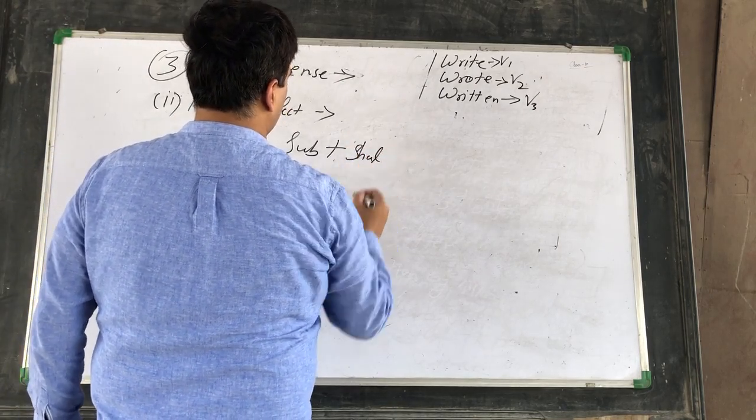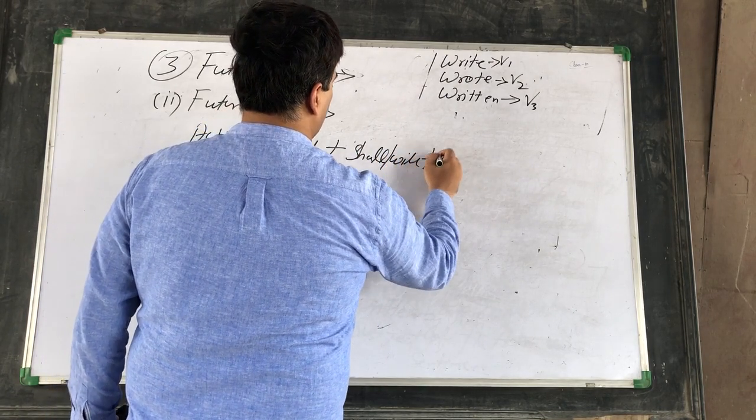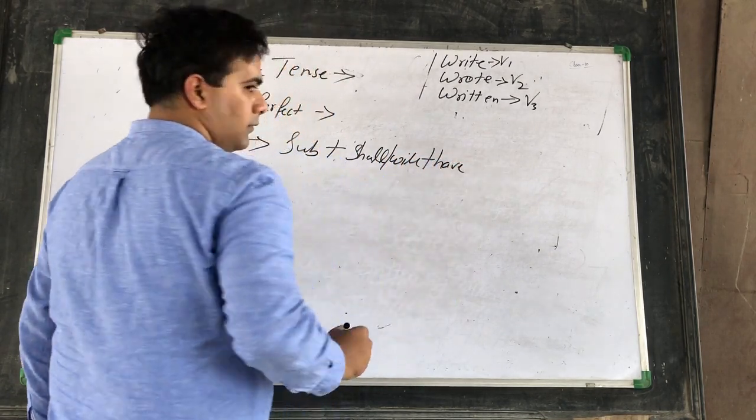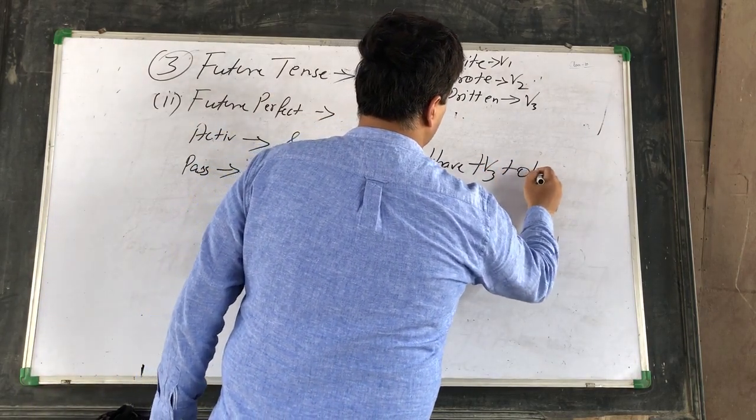Subject plus shall or will, then have, then verb third form, then object.